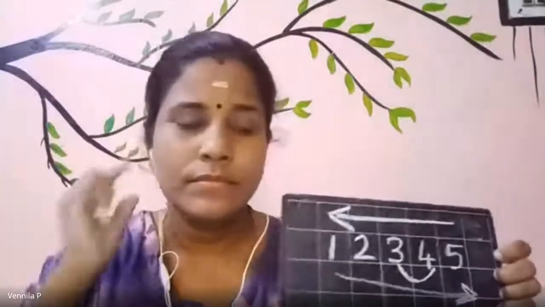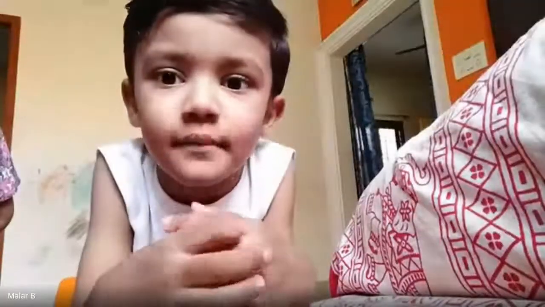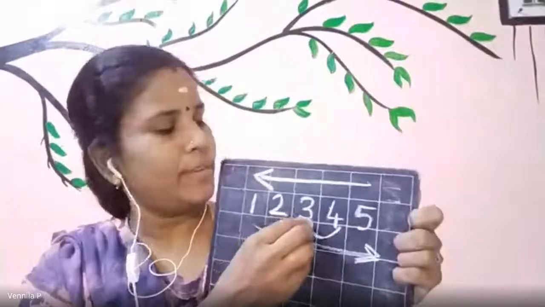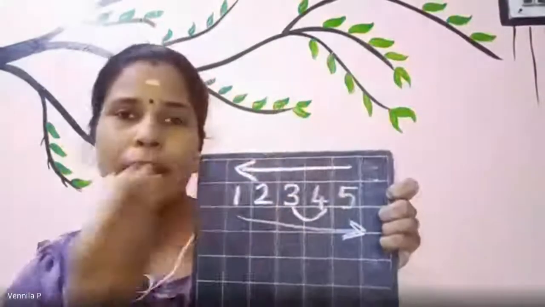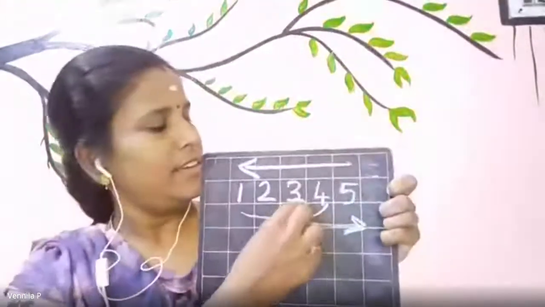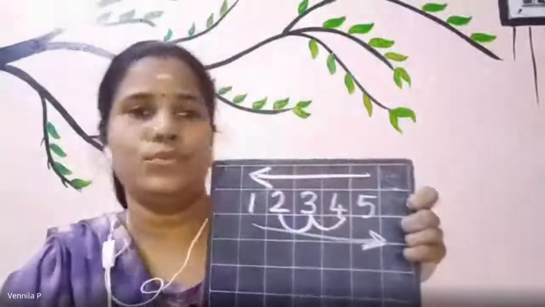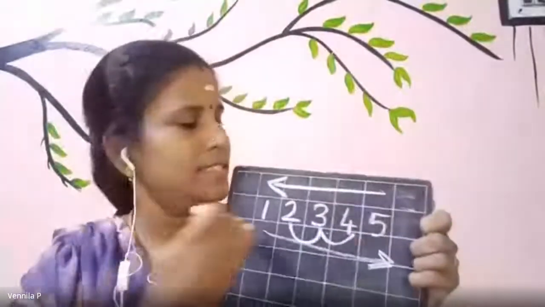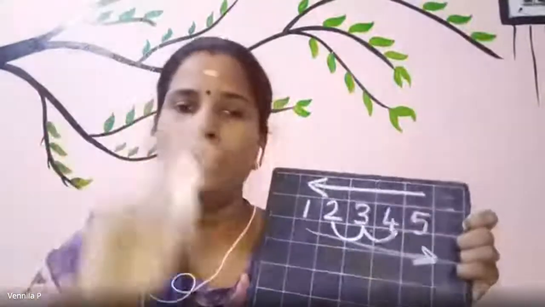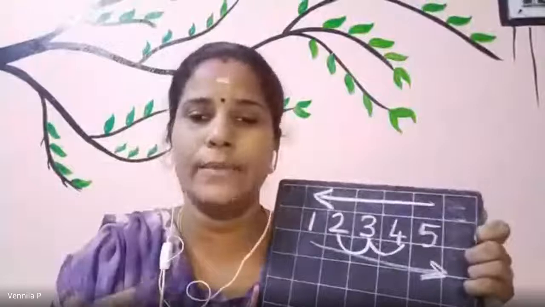Ma'am, I'm not hearing you. Sorry? Who is that? Devkrish, what, ma? Dev? 2, yes. Before number is, see here. We have to come backward. So, before 3 is 2. Yes, this is single numbers. Even if you have 2-digit number also, you have to find it in the same way.